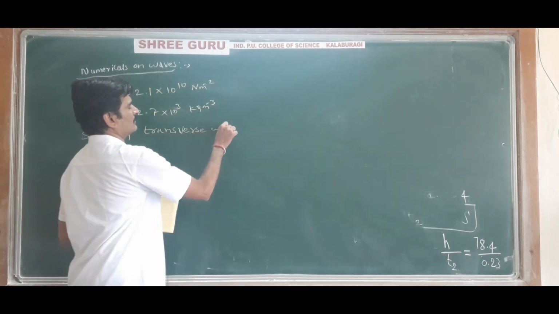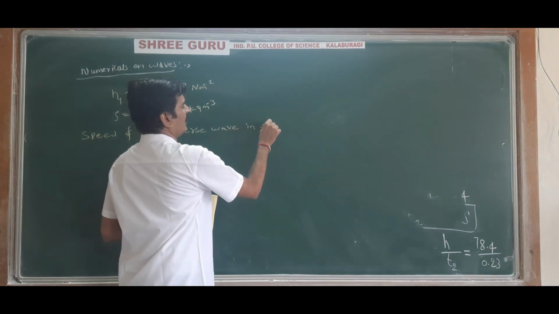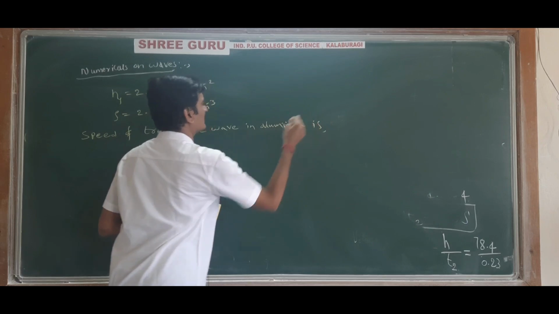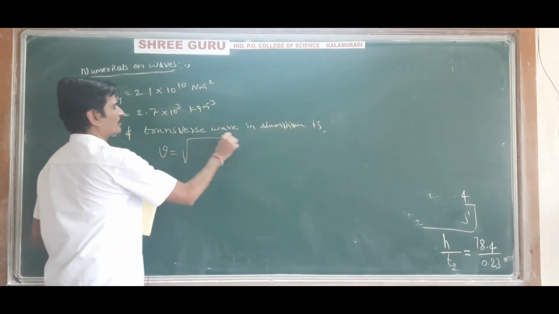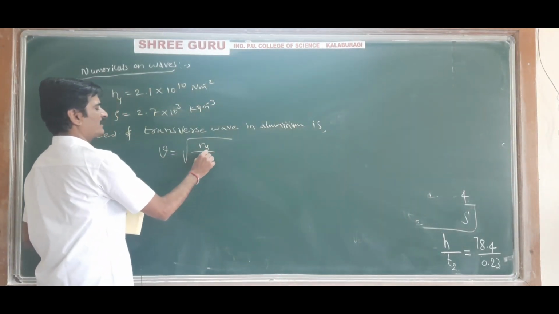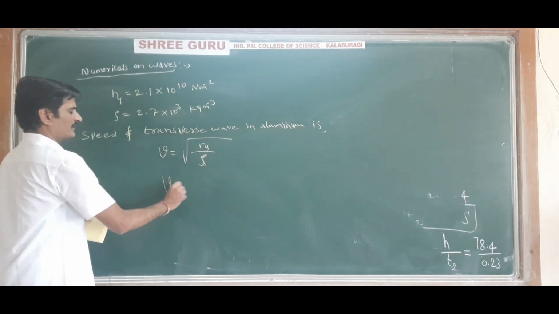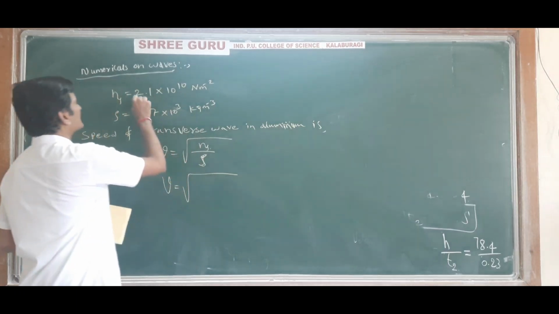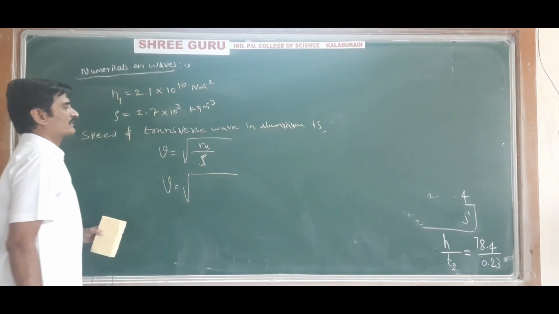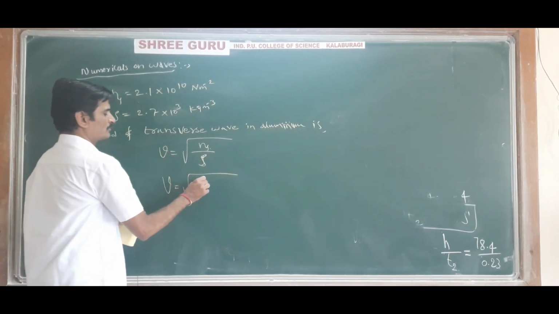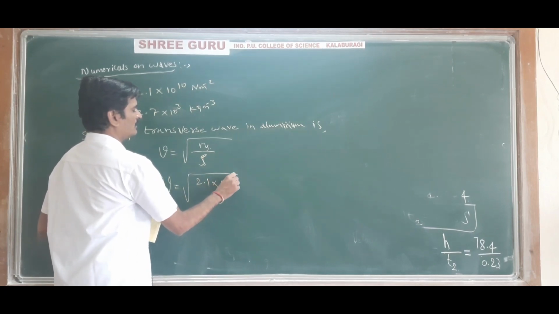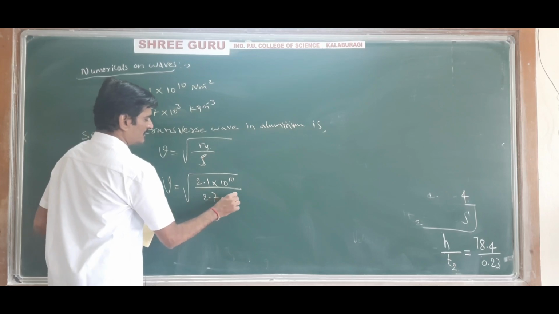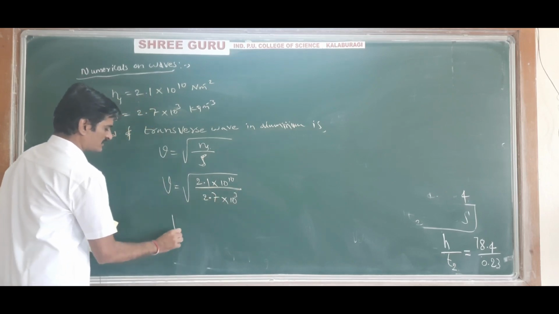Transverse wave in aluminium or in any solid medium: V is equal to under root eta divided by rho. It is modulus of elasticity divided by density. So under root of modulus of elasticity, that is modulus of rigidity, they are given. So that is 2.1 into 10 to the power 10 divided by density, 2.7 into 10 to the power 3, and do the calculation, you will get the answer.